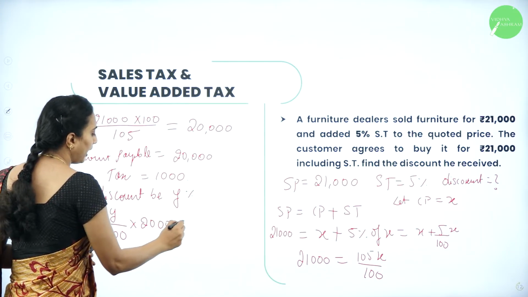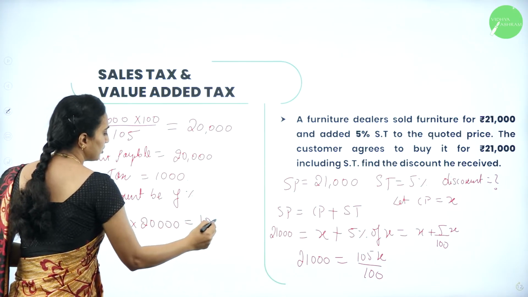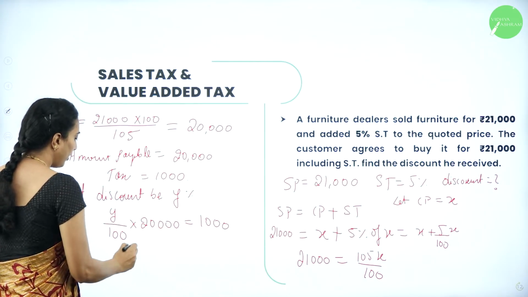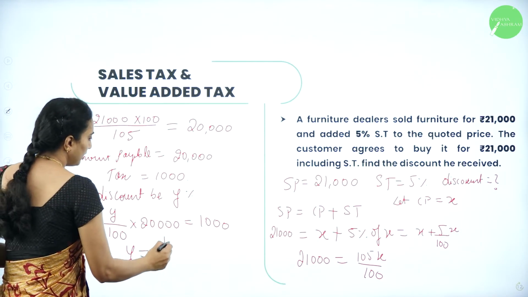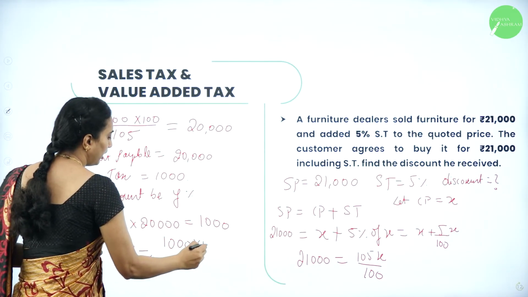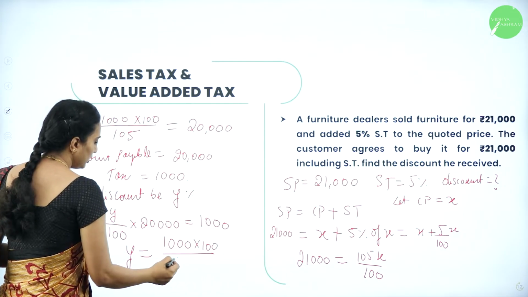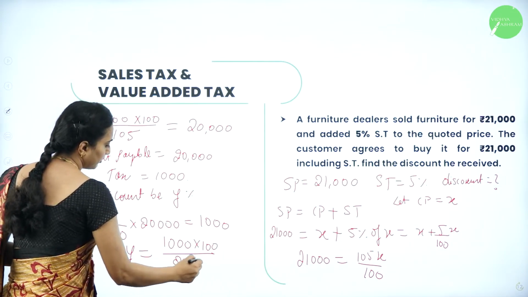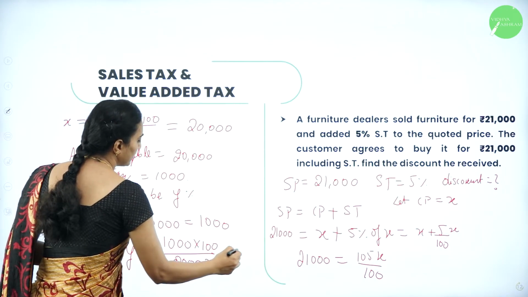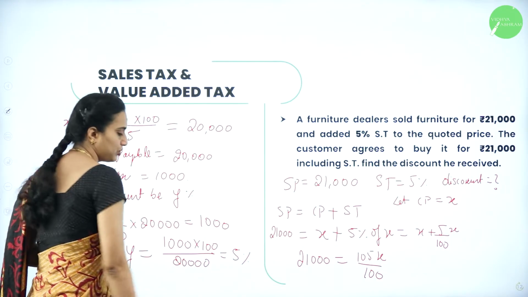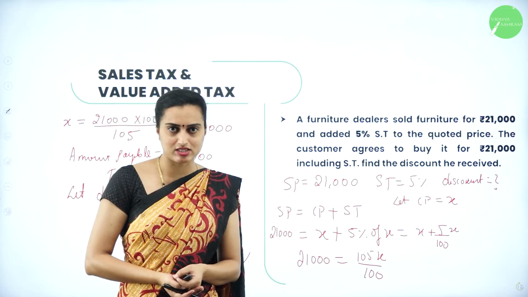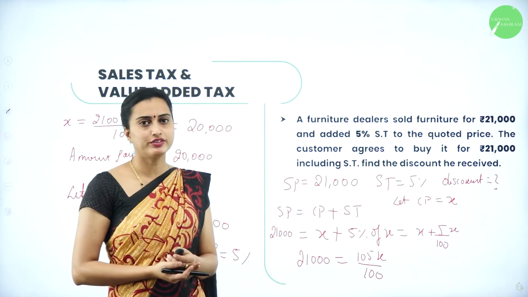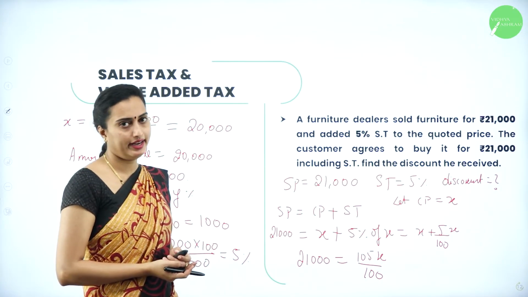How much was the tax? It is equal to 1,000. So therefore, y can be calculated by cross multiplying. You have 1,000 into 100 divided by 20,000. So the answer you are going to get is nothing but 5%. So this is the discount the customer will get. Understood? I hope you got this problem. We'll move on to the next one, dears.